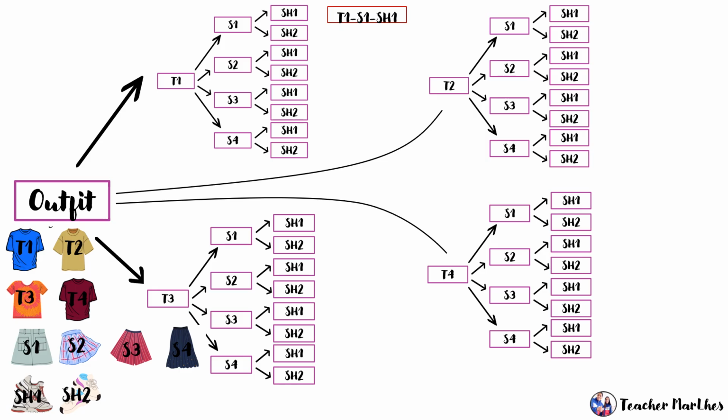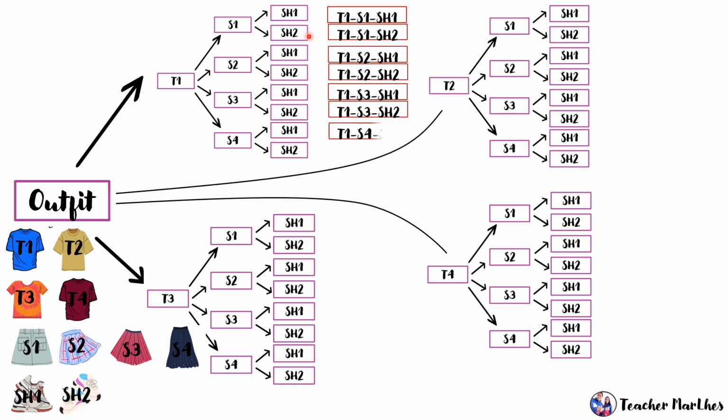So, for outcome number 1, we have t-shirt 1. Simula dito, ganun po ang pagsulat ng outcome. So, T1, S1, SH1, another outcome. Third, fourth, fifth, next, and the next.